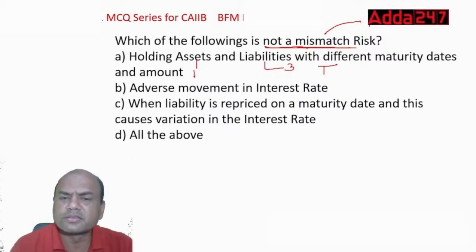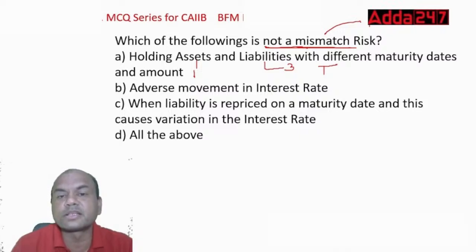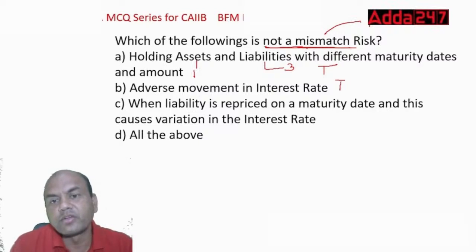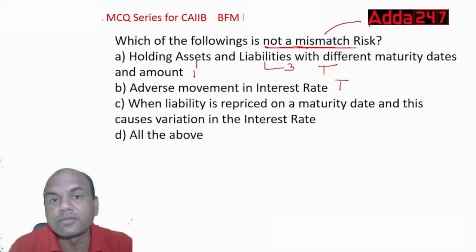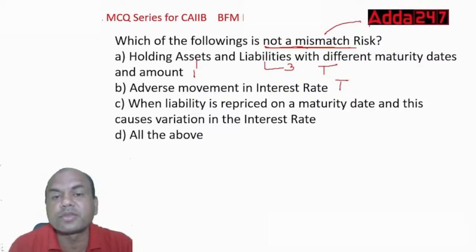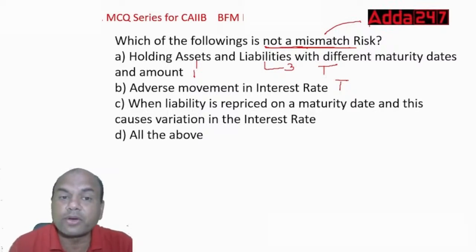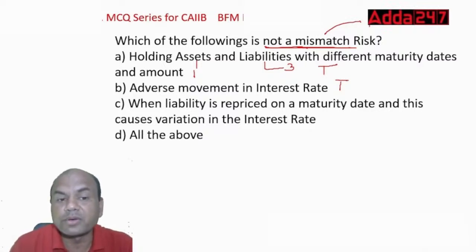So firstly, tell me about B. Adverse movement in the interest rate risk. Is it not a mismatch or is it a mismatch? It is a mismatch. Why? Because adverse movement in the interest rate risk will definitely affect me. For let's say same case, asset for 1 year, liabilities for 3 years. If the interest rate moves in adverse directions, it will definitely affect my asset and liability positions or my net profit over here.